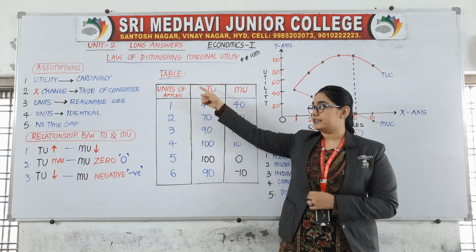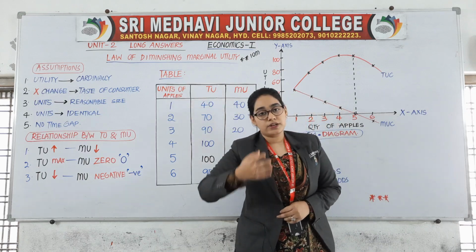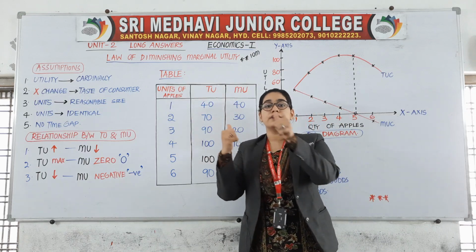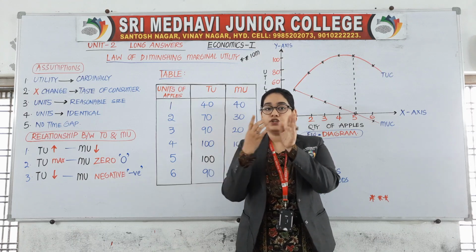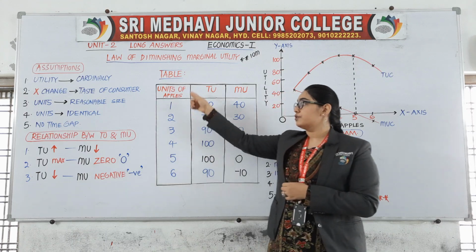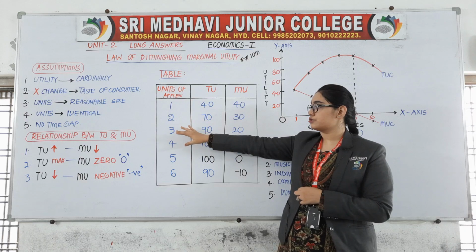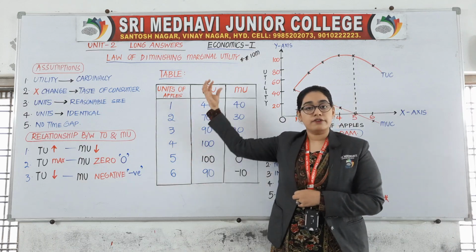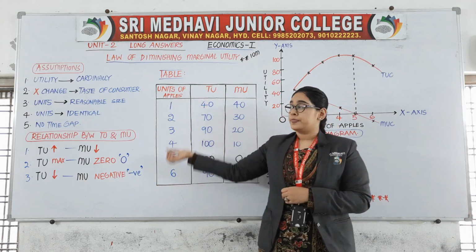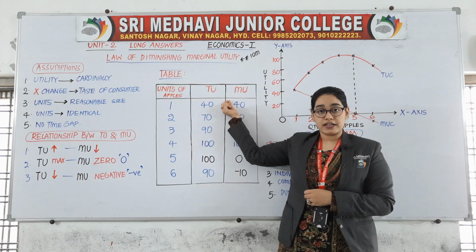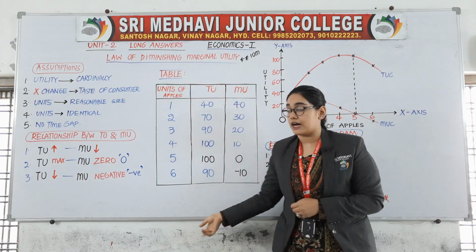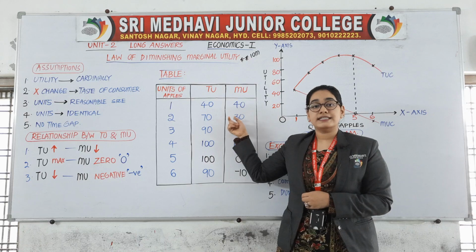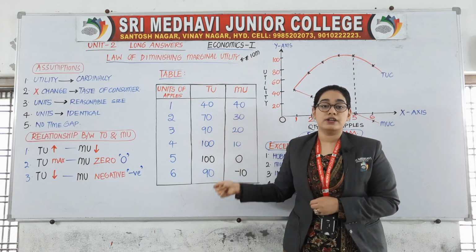Units of apples. So I have said you that you are eating chocolates. So according to the material you are consuming apples. So units of apples 1, 2, 3, 4, 5, 6. You have consumed 6 apples and the total utility you have derived from consuming 6 apples are given here 40, 70, 90, 100, 100, 90.